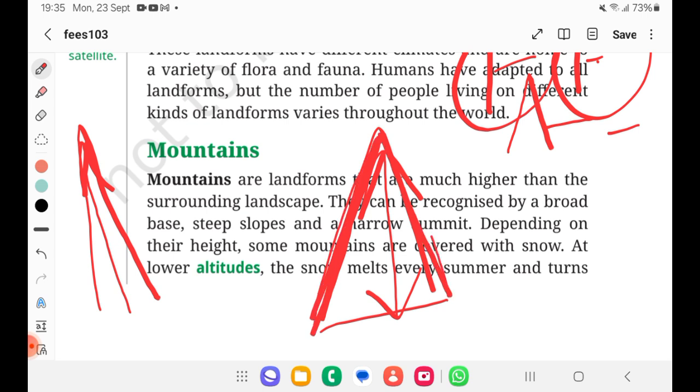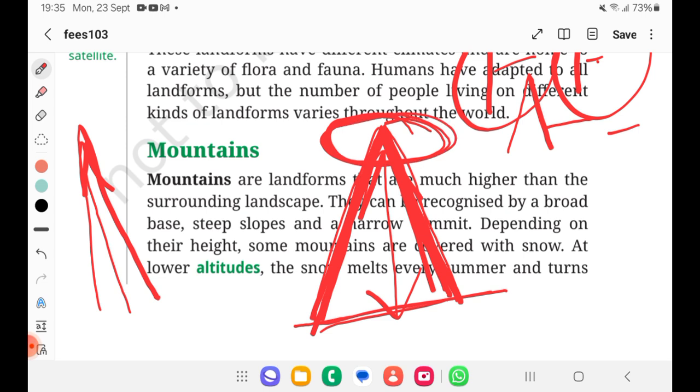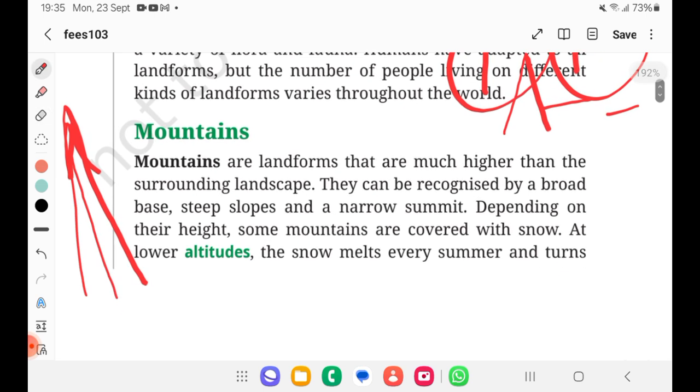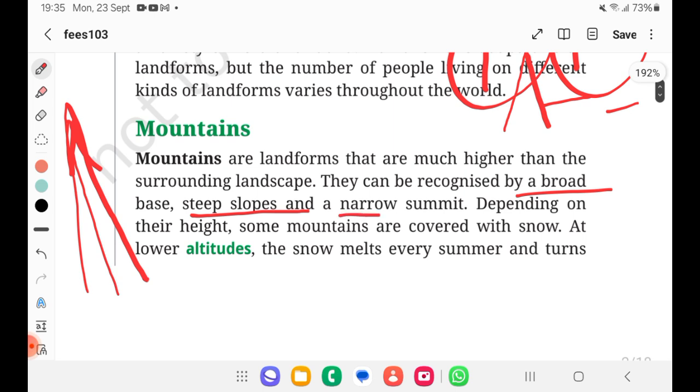This is very steep. They will be having steep slopes. And see, this is the summit. The summit becomes very narrow. See, very narrow. This is a mountain. They are saying three features. It will be having a broader base, steeper slope and narrow summit. This is a feature of a mountain. You would have seen, but you never tried defining it. Now we are defining, that's all. Okay, broader base, steep slope, narrow summit.